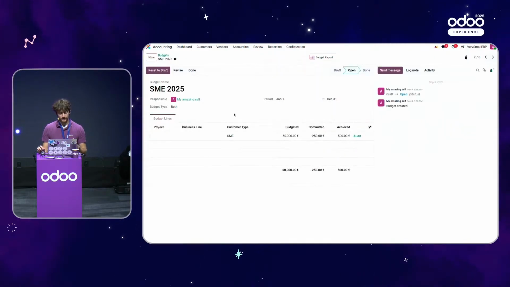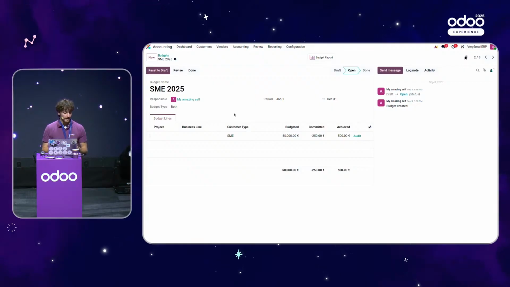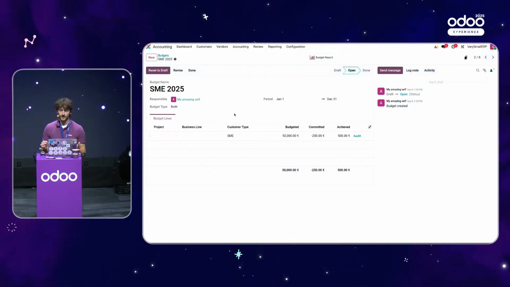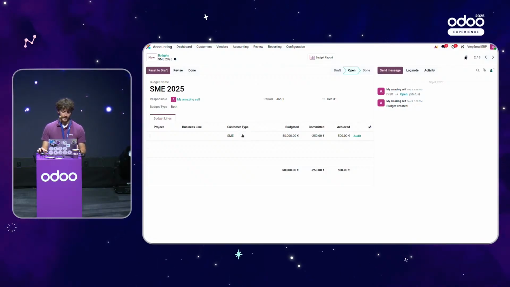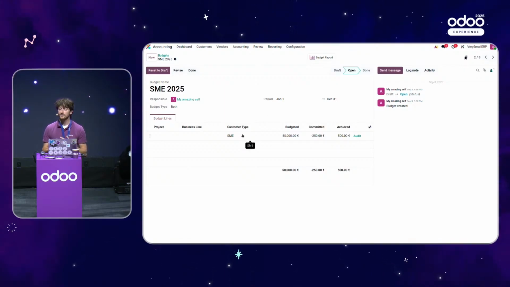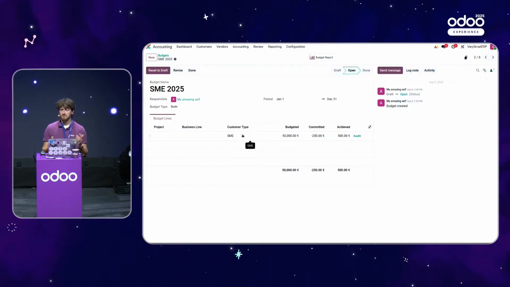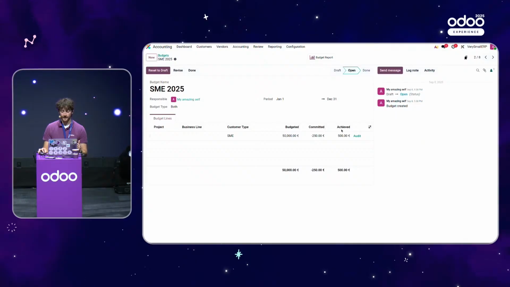Well, in this case, it's done in the opposite way of our previous budget, which was just for the internal project. That budget had one line that was containing a project and a business line account. In this case, it's just containing a customer type. And that's why we created this dimension. It was just to be able to make the difference between the SMEs and the large accounts, as well as the internal projects as well. In this case, this means that every line that is linked to an SME, be it in an invoice, in a bill, in timesheets, in materials, or whatever, all of that will be tracked right here in our budget.